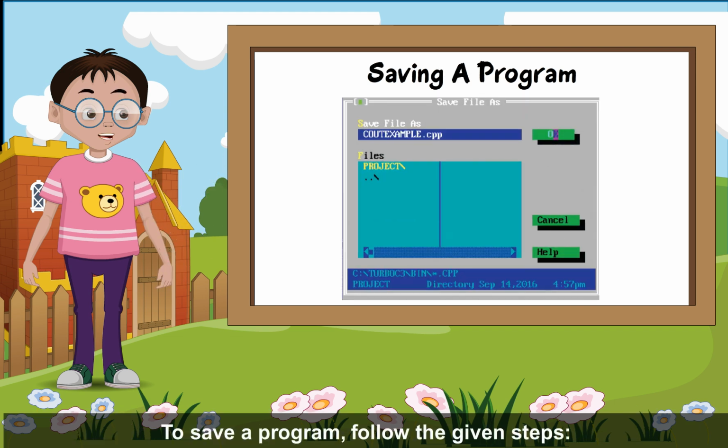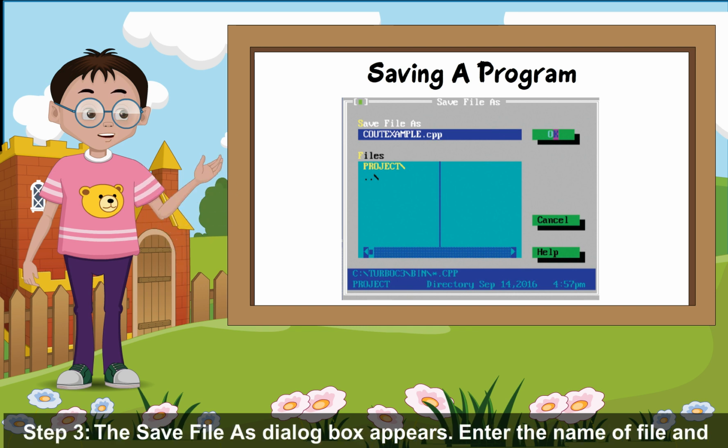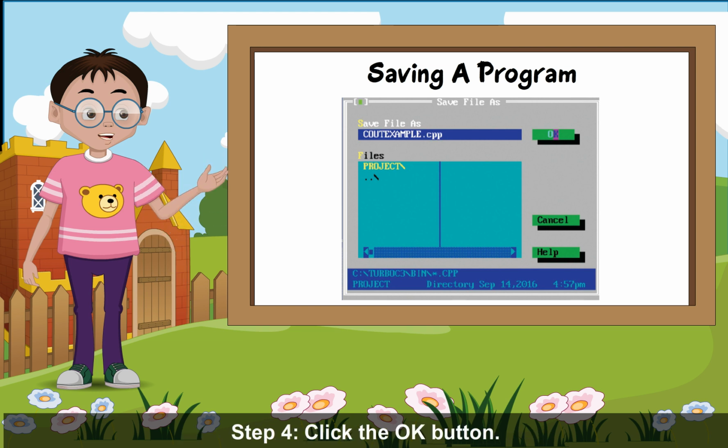Saving a program. To save a program, follow the given steps. Step 1: click File from the menu bar. Step 2: a drop-down menu appears. Click the Save option. Step 3: the Save File As dialog box appears. Enter the name of the file and add the .cpp extension with the file name. Step 4: click the OK button.